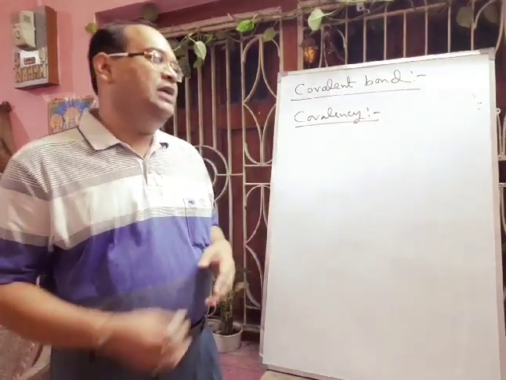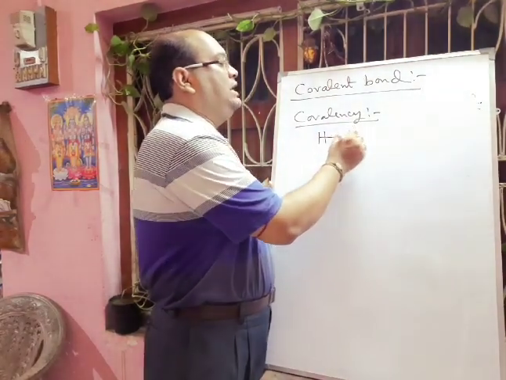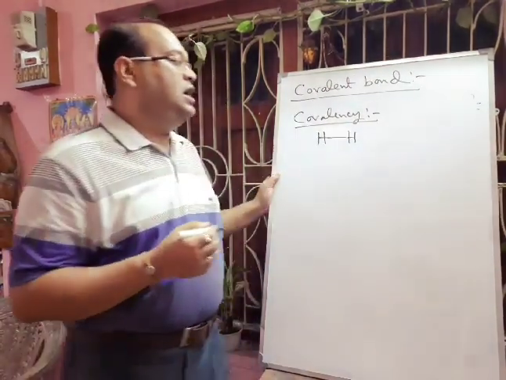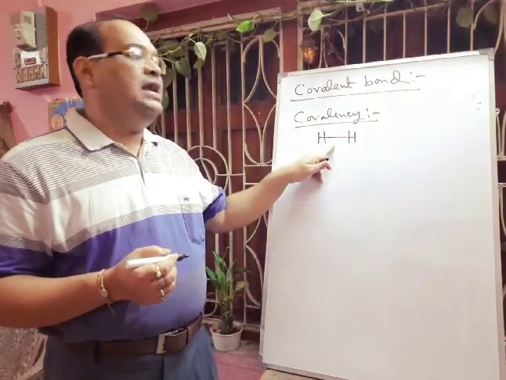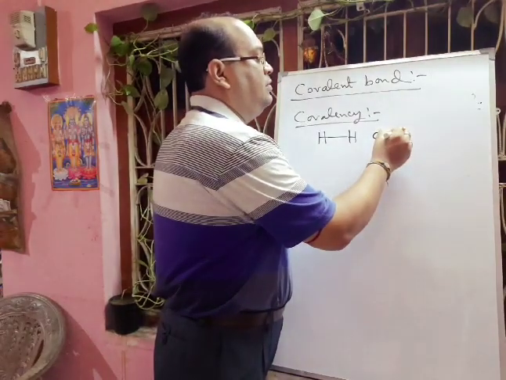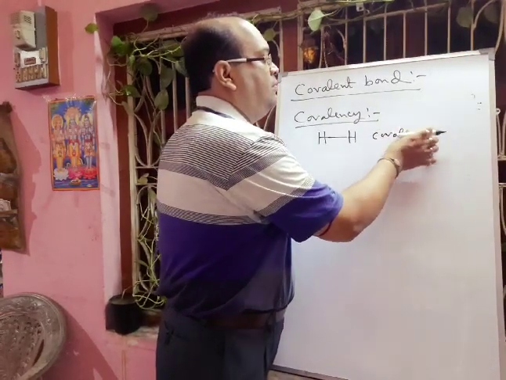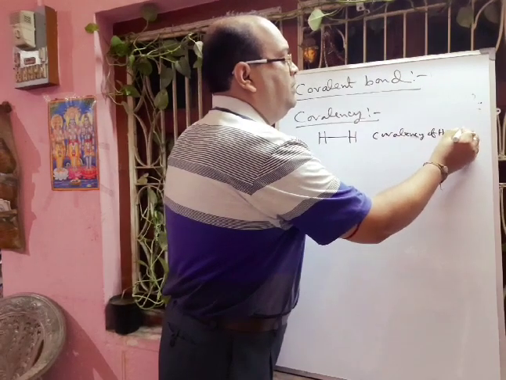You can think about the hydrogen molecule. Here, each hydrogen atom is sharing one electron for the formation of this hydrogen-hydrogen bond. So definitely, the covalency of hydrogen will be 1.